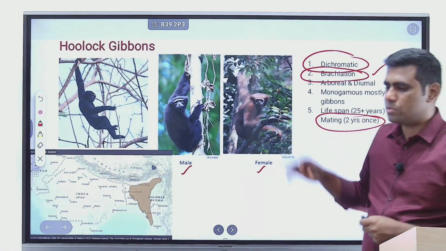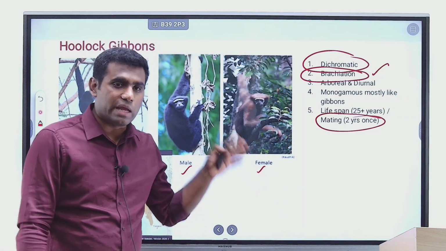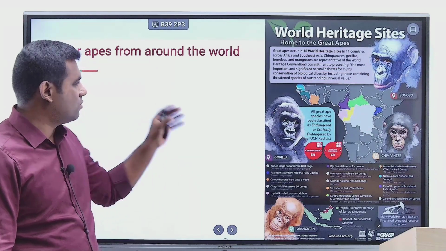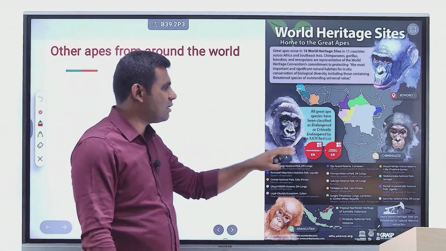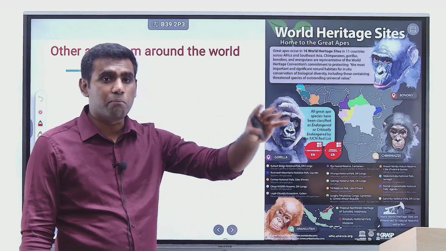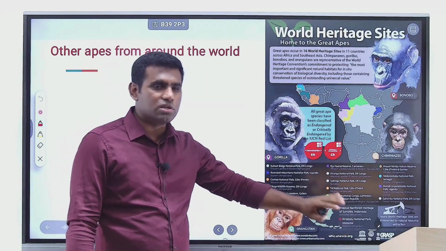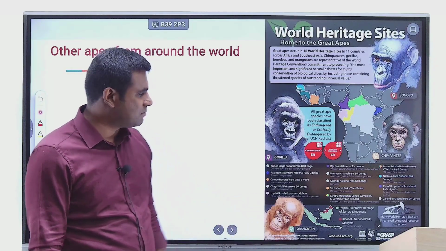As of now, as per the IUCN list, both slender loris and hoolock gibbons are under the endangered species list. Right. So what about the global scenario? The global scenario is that in Africa and in Southeast Asia, you still have a few more ape varieties. In Southeast Asia, in Indonesia and in parts of Malaysia, you have orangutans, which are brown haired apes, right?